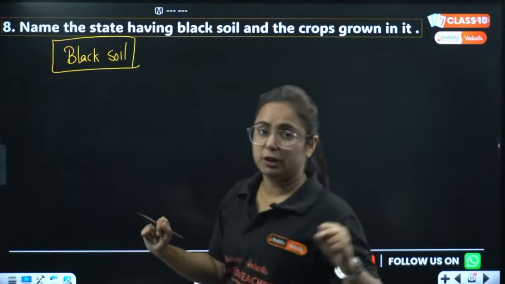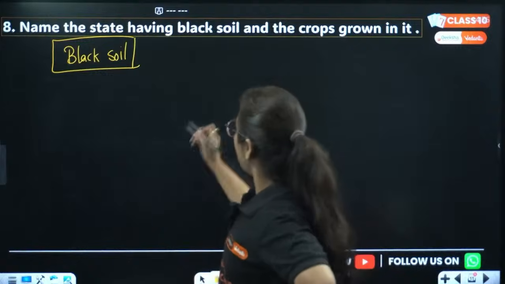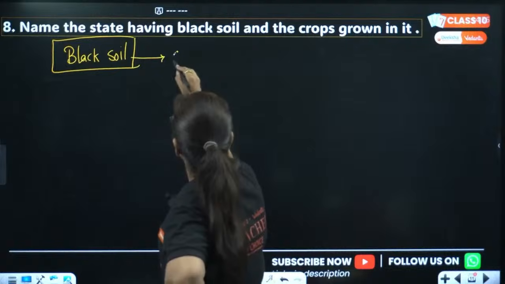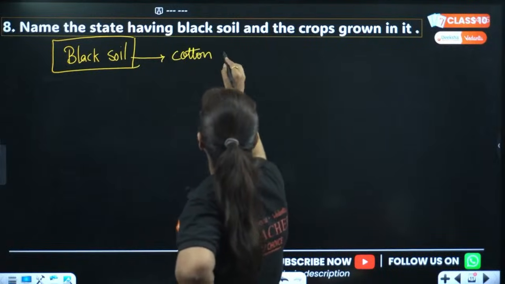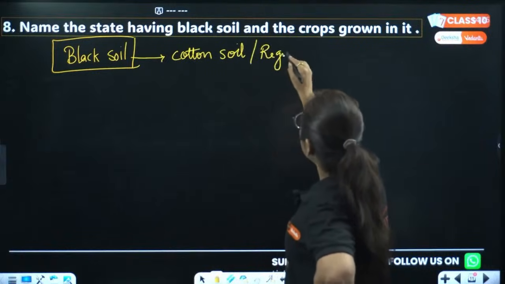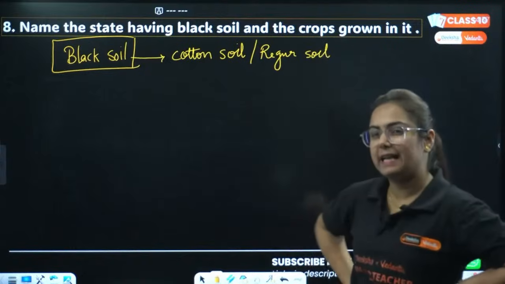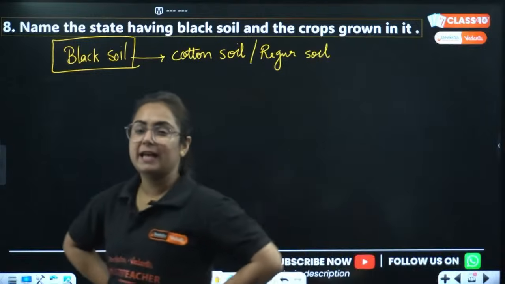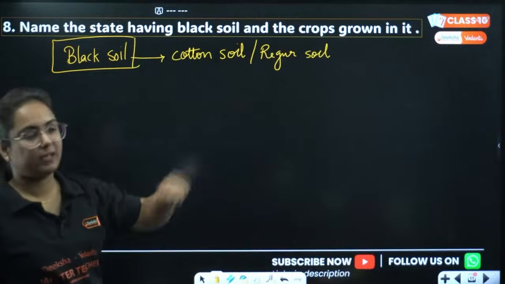Whenever a question comes, you only write about the thing that's asked. If we talk about black soil, beta, black soil is also known as cotton soil or black cotton soil, or it is also known as Regur soil. Anyone here in the session knows why it is known as Regur soil? Let me see. I'm giving you a challenge. So, cotton soil and Regur soil.